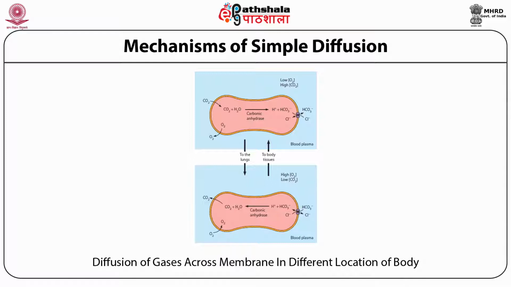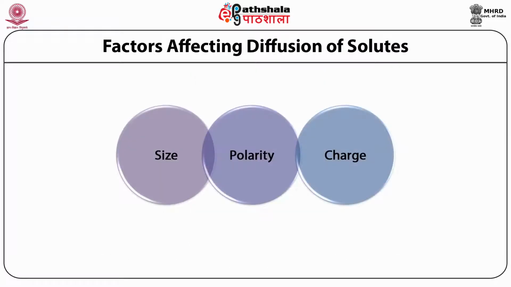Thus, energy is released. As shown in this figure, in the alveoli of mammalian lungs, due to the difference in partial pressure across the alveolar capillary membrane, oxygen diffuses into the blood and carbon dioxide diffuses out. The lung contains a large surface area to facilitate this gas exchange process. There are many factors which affect the diffusion of solute. These important factors are the size of the solute, polarity, and charge of the solute particles.